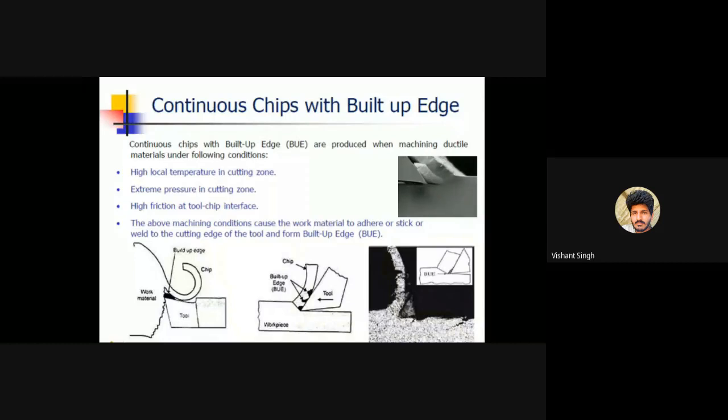High friction at the tool-chip interface: the tool-chip interface means this face here. If the friction at this interface is more, then also there may be chances of formation of a built-up edge.